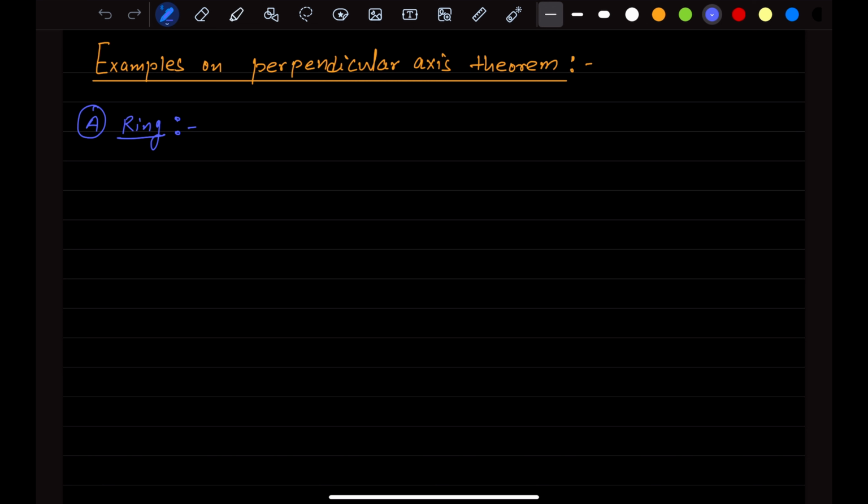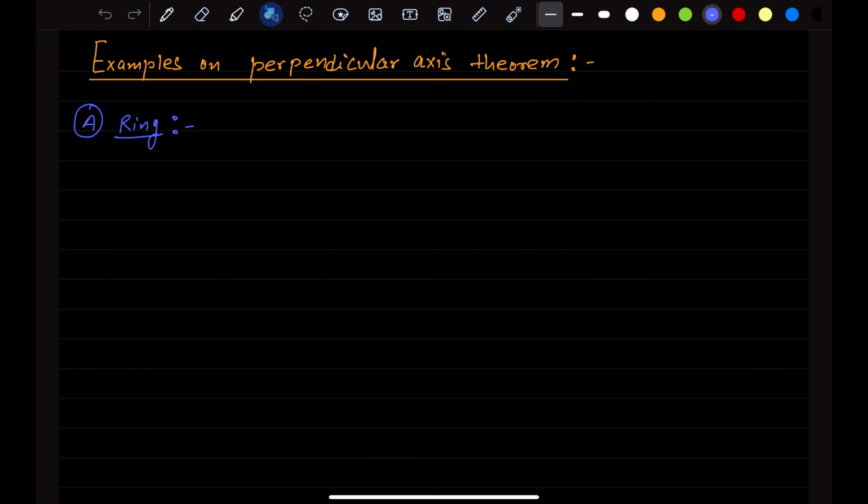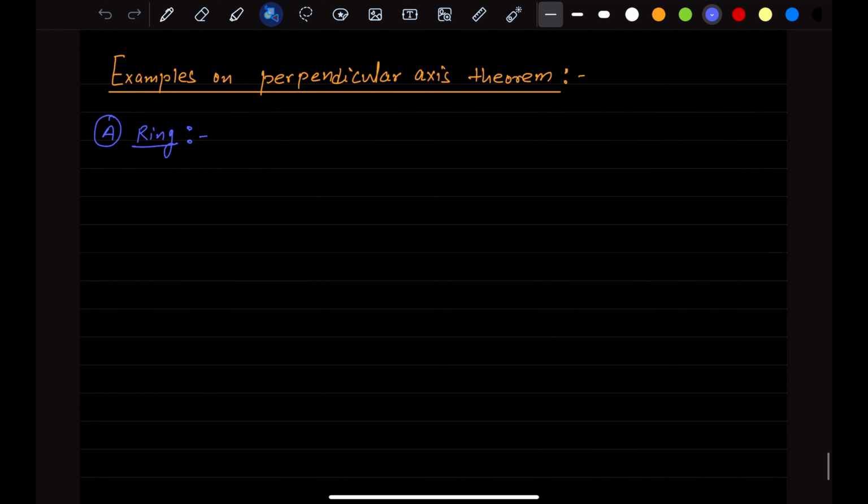Here we are going to discuss the examples on the perpendicular axis theorem. So first I am taking a ring. Let's assume that there is a ring like this, right? And I want to find out the moment of inertia of this ring about its diameter. So it is the side view of this ring.